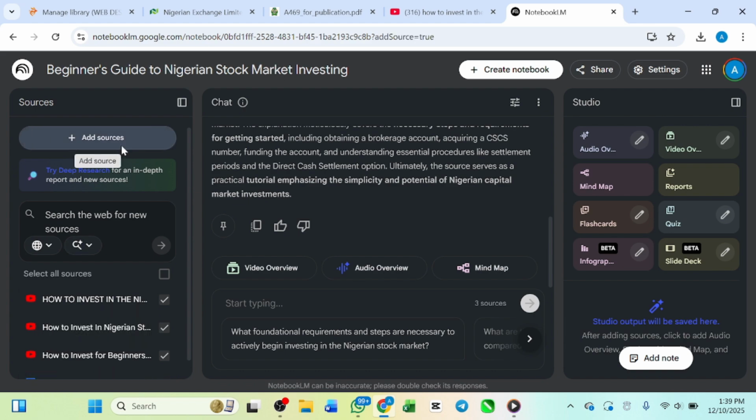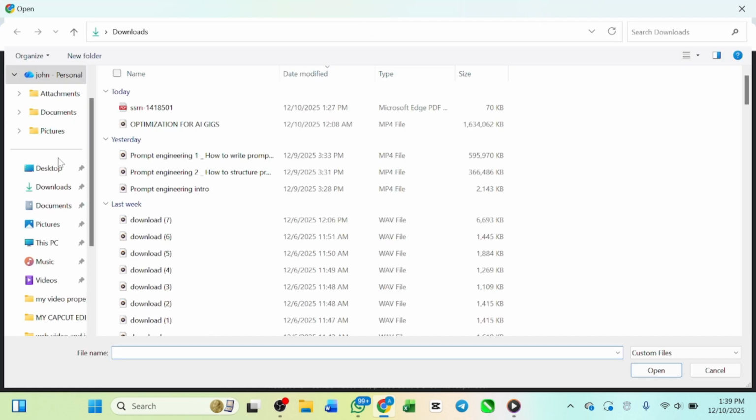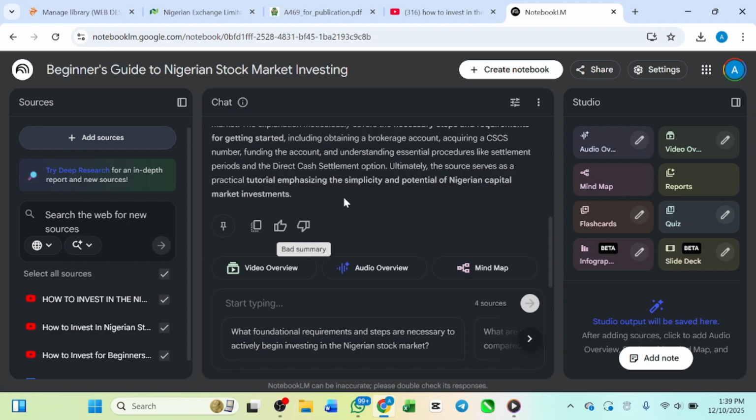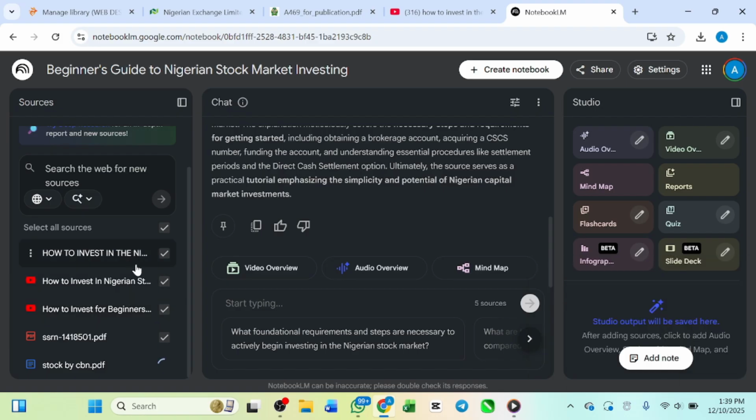Then we are going to upload the one that I got from CBN, right? That one I saved on my desktop. So okay, stock by CBN. Remember when I saved it, then open it and then insert. So now you see that currently we have 1, 2, 3, 4, 5, 6 resources. You can add more depending on what you are actually working on, depending on your project. Okay, you can add more.